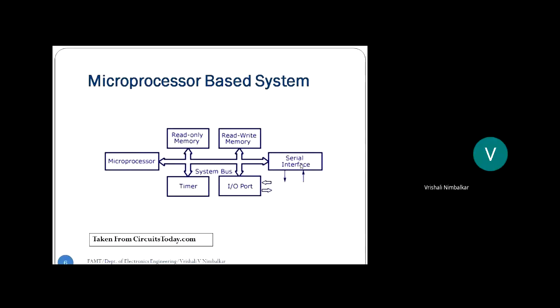Now many of the times you might not need a serial interface, but whenever from one embedded system the communication is with another embedded system, we go for serial interface, right? So this is not always needed, but in case it is needed, I need another IC 8251, which is the fourth 40-pin IC. And to store the program, I need a ROM memory. And for intermediate calculations, or temporary data storage, we need a read-write memory. So depending on the size of the memory, chips can be 28-pin, 32-pin, and so on.